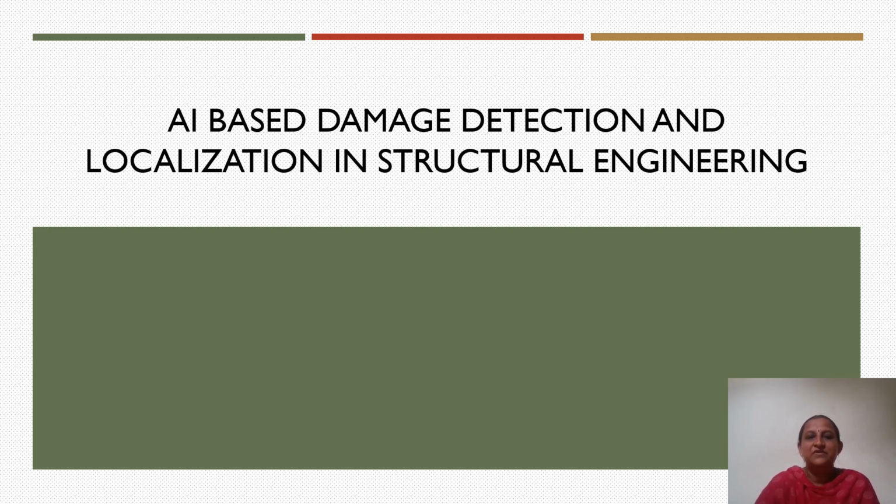In this presentation, we will discuss the principles of damage detection and localization, types of data used, machine learning and deep learning approaches with real-time examples, demonstrating the application of AI for damage detection and localization in structural engineering.